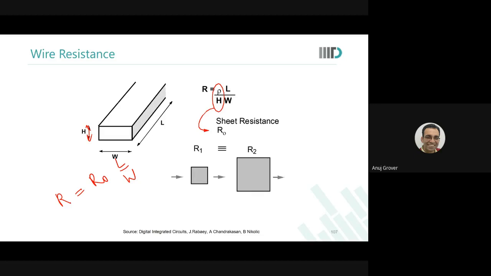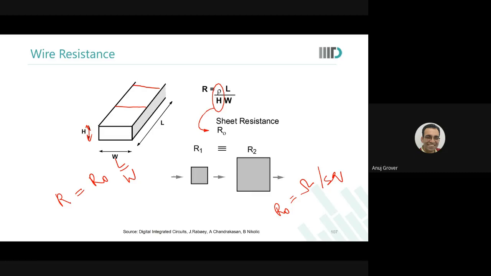L by W is essentially how many squares of width W I can make in this length. Am I right? So L by W in this figure is 2, for example. So R naught has the unit ohms per square.